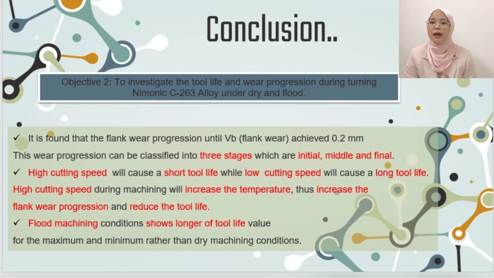It is found that the flank wear progressed until VB flank wear achieved 0.2 mm. This wear progression can be classified into three stages, which are initial, middle, and final. High cutting speed will cause a short tool life, while low cutting speed will cause a long tool life. High cutting speed during machining will increase the temperature, thus increasing the flank wear progression and reducing the tool life. The flood machining condition shows a longer tool life, with a maximum of 19.15 minutes and a minimum of 1.96 minutes, than the dry machining condition.